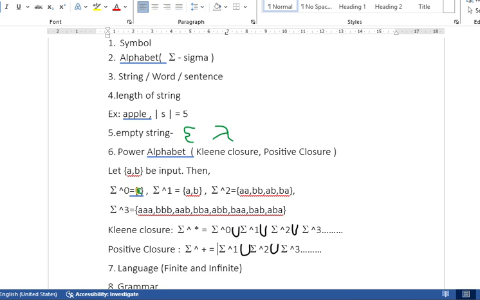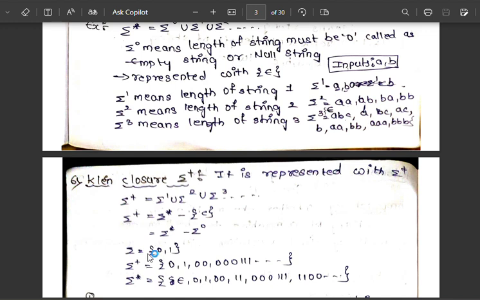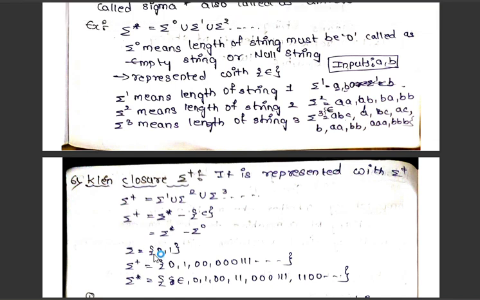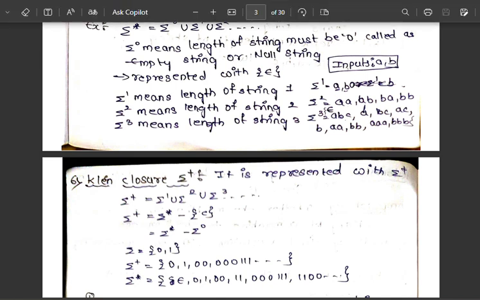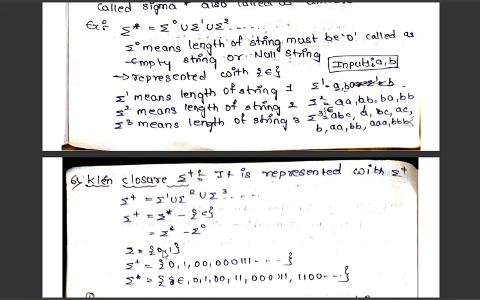Okay, got clarity? Here we took A, B as inputs. Similarly, let's take the inputs as 0, 1. With positive closure and inputs 0 and 1, we can form 0, 1, 00, 01, and so on. Similarly, with Kleene closure, we can form epsilon, 0, 1, 00, 01, 11, and so on.